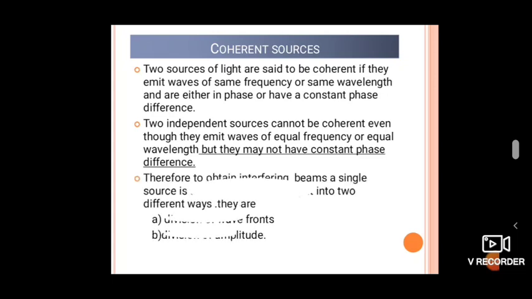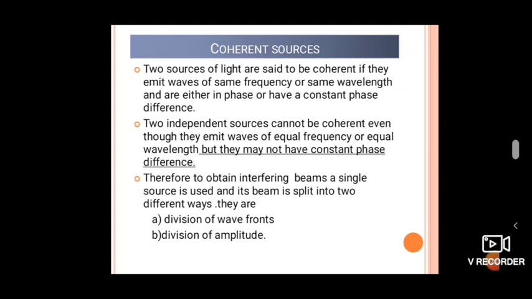Therefore, to obtain interfering beams, a single source is used and its beam is split up in two different ways: by division of wavefront, as well as by division of amplitude. So coherent sources must have the same wavelength or frequency, and must be in phase or have a constant phase difference.